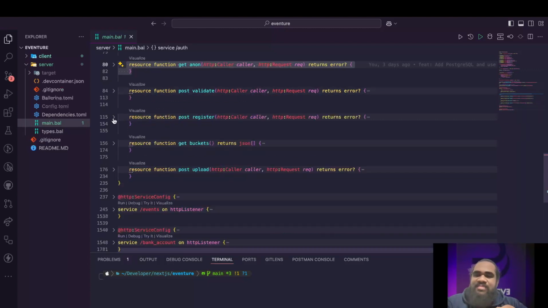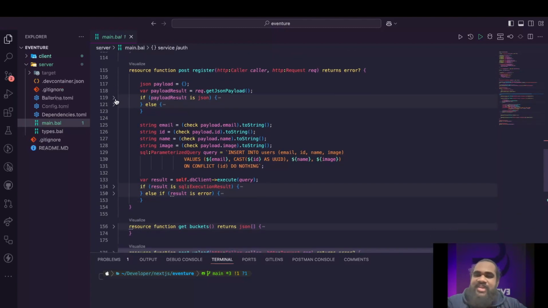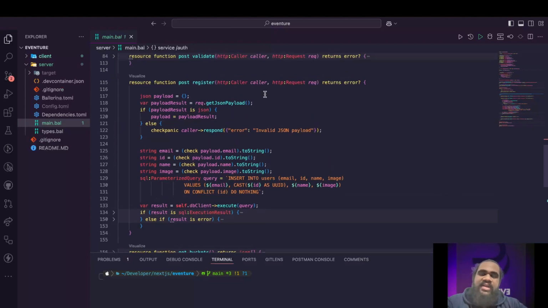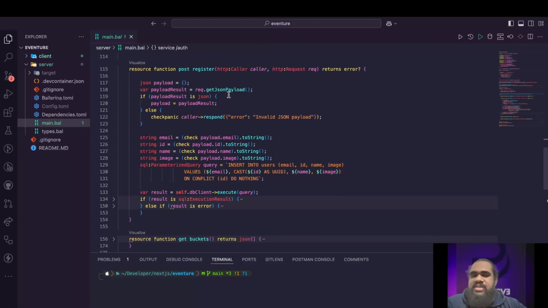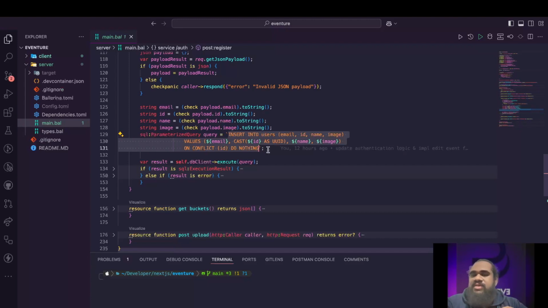The next part is our register function. As I told you, we save the users to our database. We get the details from Next.js, and here we do an insert into our database.